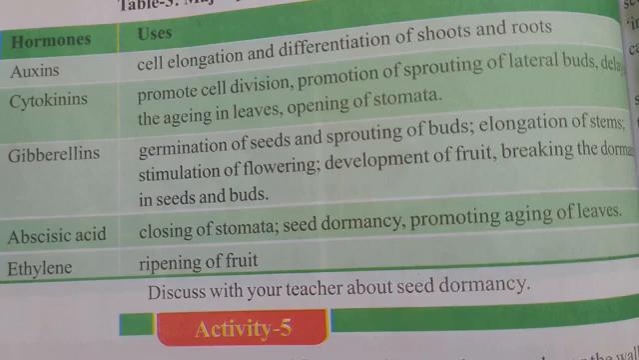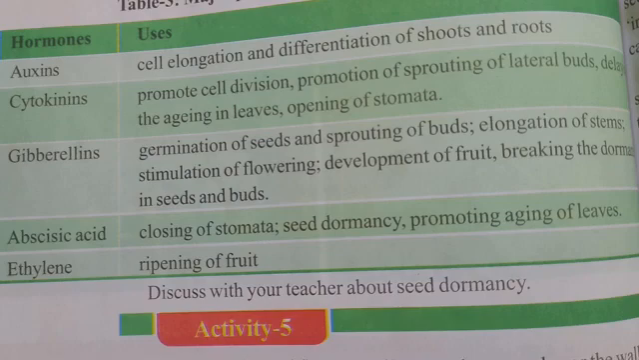Next, gibberellins: germination of seeds and sprouting of buds, elongation of stems, stimulation of flowering, development of fruit, breaking the dormancy in seeds and buds. Next, abscisic acid: closing of stomata, seed dormancy, promoting aging of leaves. Next, ethylene: ripening of fruit.